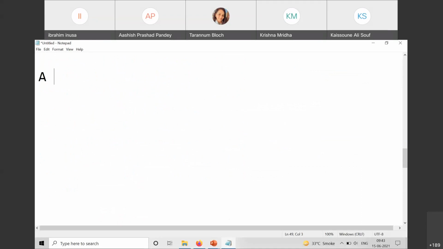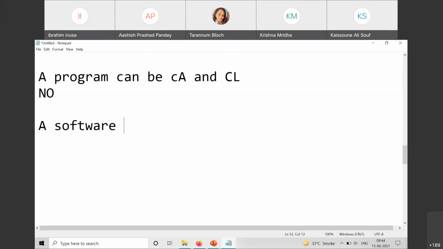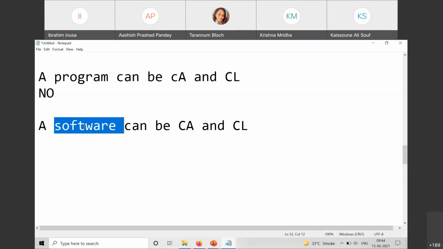You are saying a program can be connection oriented, and connectionless at a time? My answer is no. But if you are saying a software can be connection oriented and connectionless at a time, then the answer is yes, because software is a collection of programs.